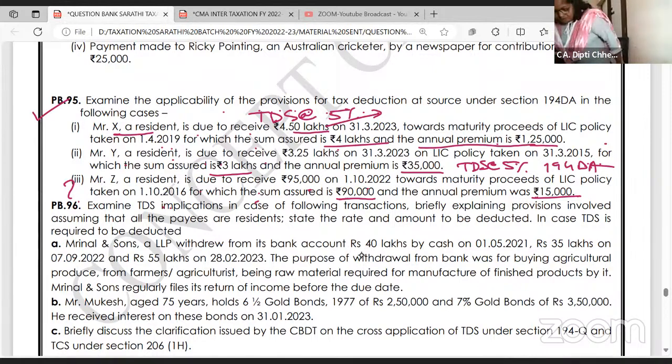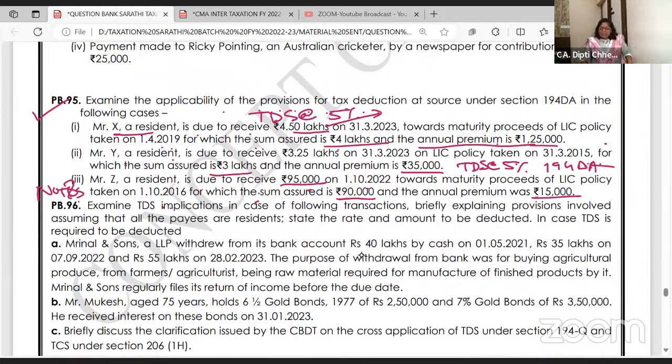Yes, tell me the answer. I will take some combined questions also now. No TDS. Why? Because finally, what is the amount received? 95,000. It's less than 1 lakh. So no TDS. Write down the answer. No TDS.